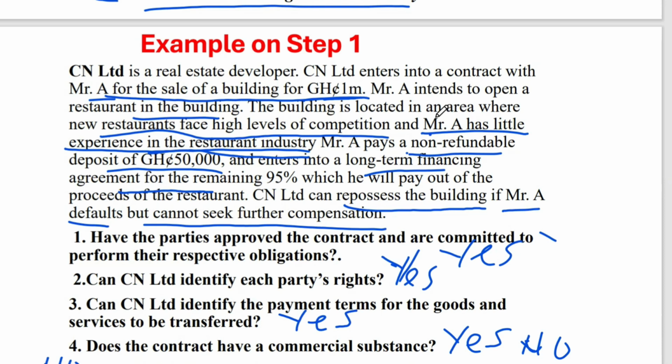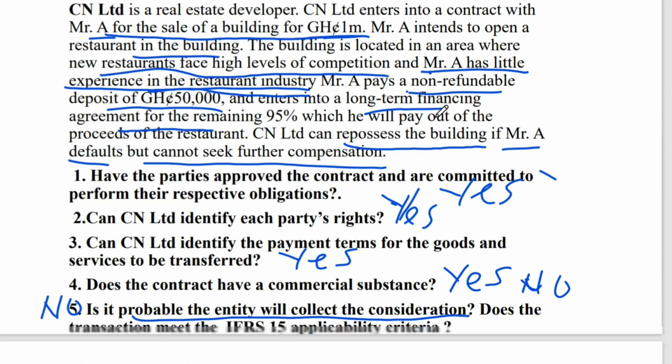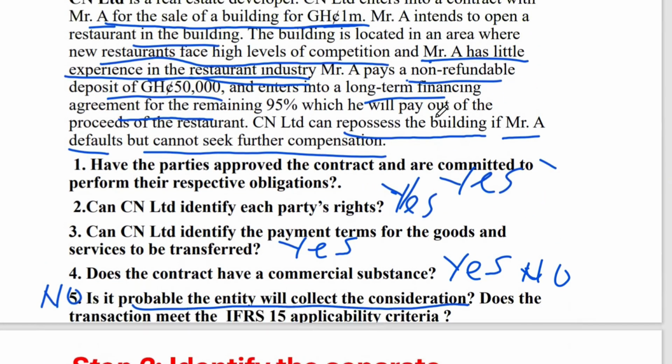Now, the main reason why we can say that it is not probable that the consideration will be collected is that we said Mr. A has little experience in the restaurant industry. Mr. A is in an area where there's a high level of competition, and he has little experience, he's just starting. So how are you going to make the money and pay? Right. So we said it's not probable that the consideration will be received by CN Limited.